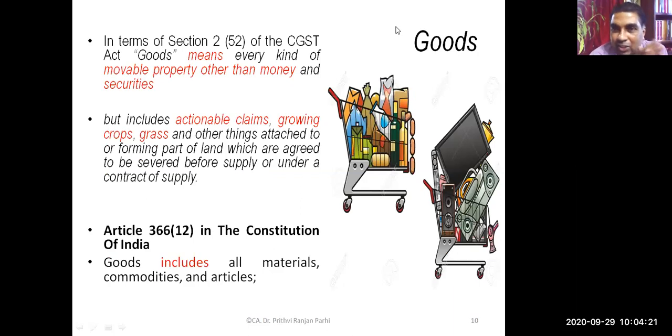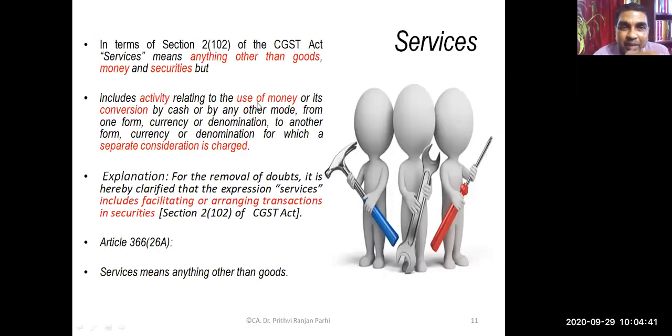Earlier we had already discussed the meaning of goods, but we'll quickly recapitulate. Goods means movable property other than money and securities, but it includes actionable claims, growing crops, grass, etc. What is the meaning of services?